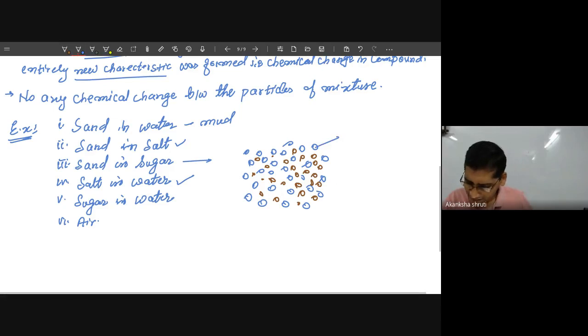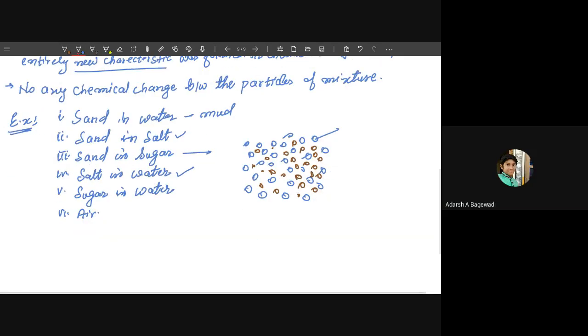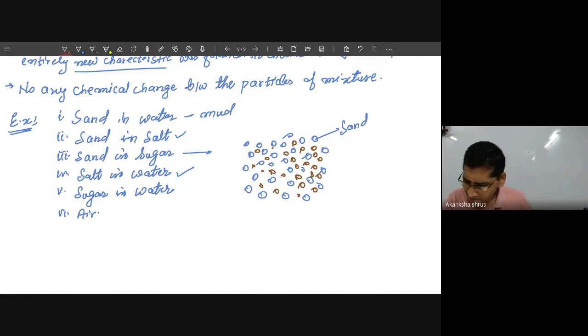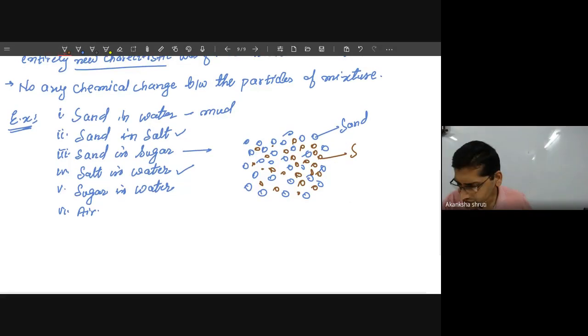So this blue particle is representing sand, and this red one is representing sugar. I have drawn here that in this region the sugar particles are more, but in the other half the sand particles are more and the sugar particles are fewer.